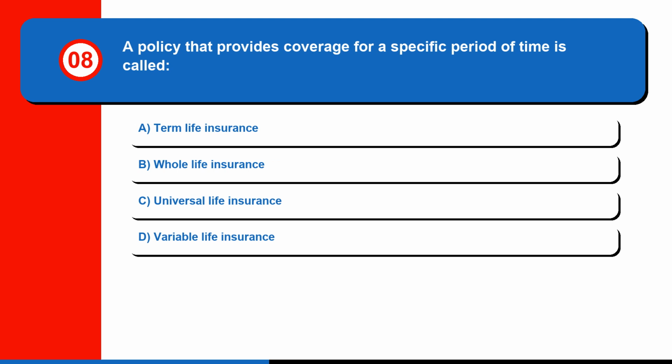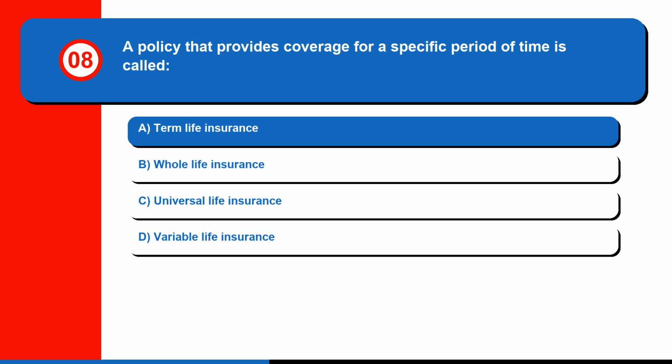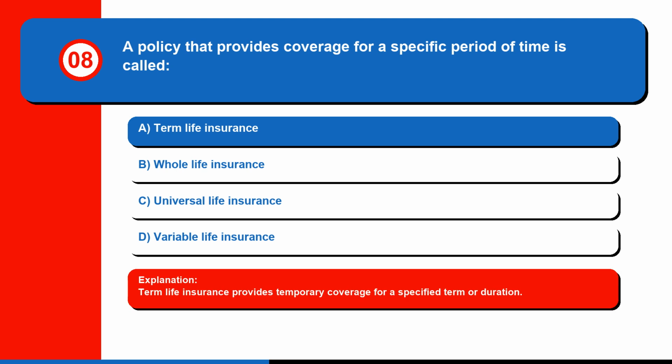Question 8. A policy that provides coverage for a specific period of time is called A. Term life insurance, B. Whole life insurance, C. Universal life insurance, or D. Variable life insurance. The correct answer is A. Term life insurance. Term life insurance provides temporary coverage for a specified term or duration.